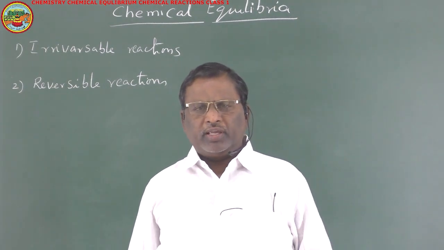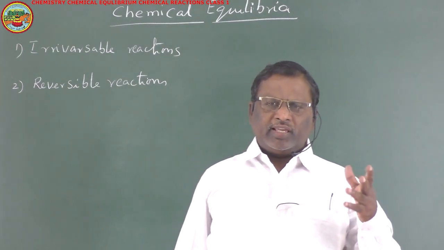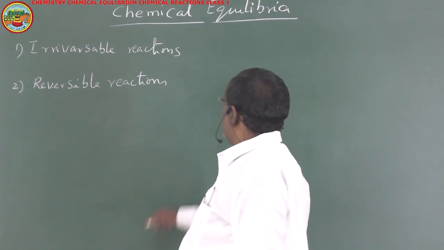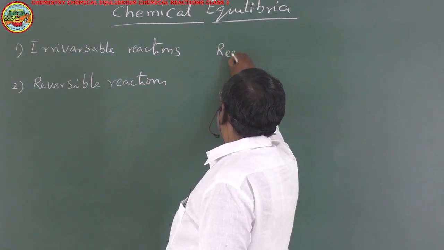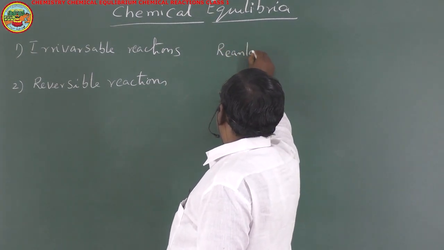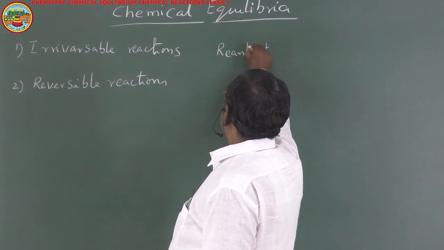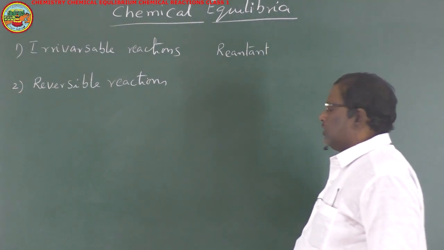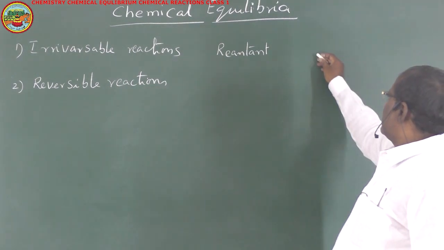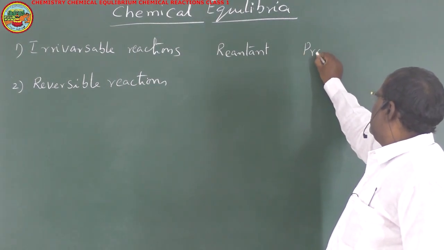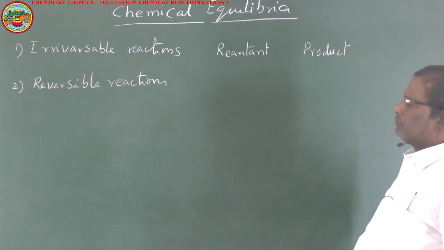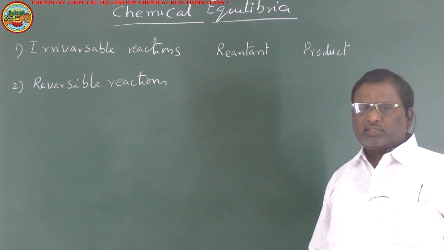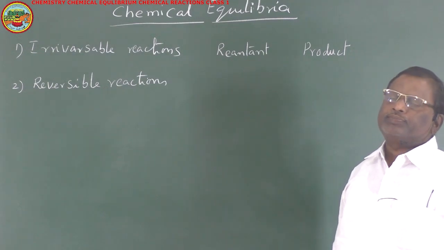What are irreversible chemical reactions? In any chemical reaction, the species which take part in the chemical reaction are said to be reactants, and the species which are obtained due to the chemical reaction are said to be products. If more than one is present, we call them products.